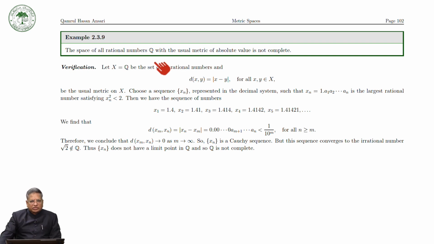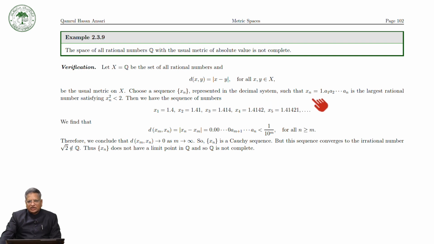So, let X is equal to Q be the set of all rational numbers, and the usual metric on Q is d(x,y) is equal to mod of x minus y for all x,y in X. And then we will have to show that this Q with respect to this metric is not complete. That is to say, we will have to produce a Cauchy sequence which is not convergent in Q. Okay. So, choose a sequence xn represented in the decimal system.